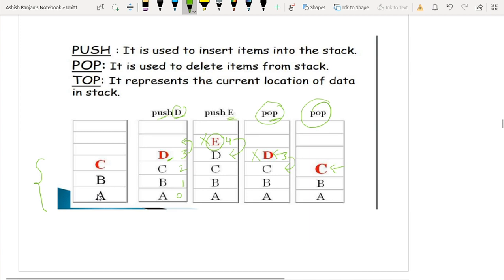So push is used to insert the item into the stack. Pop is used to delete the item from the stack, and top is nothing but the current location of the data in the stack. Right, the current location of the data.